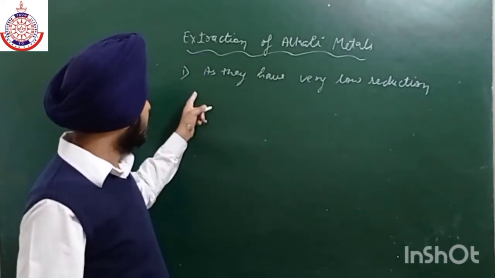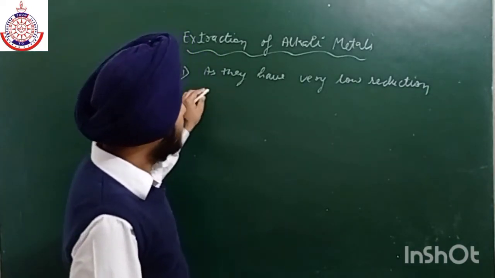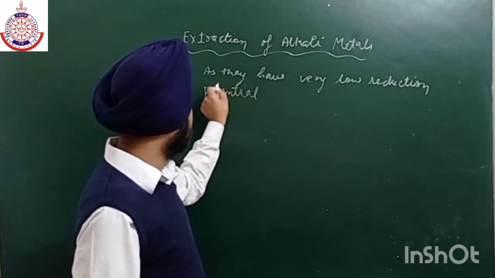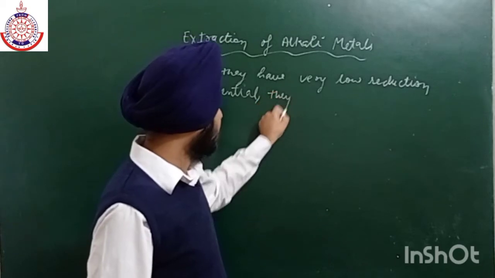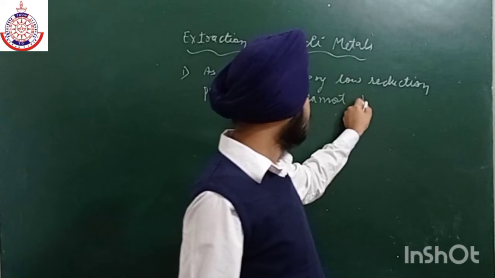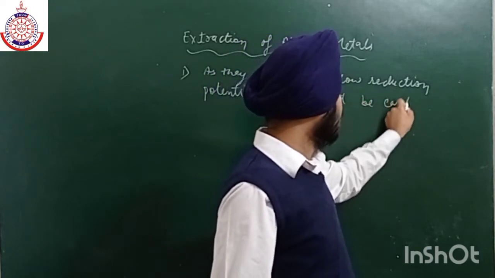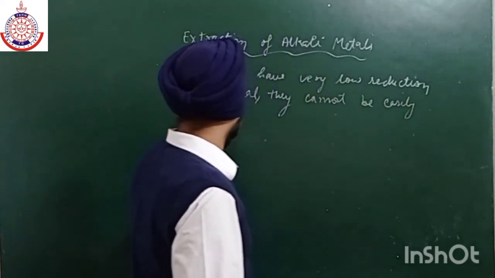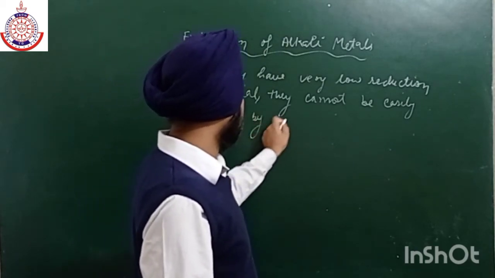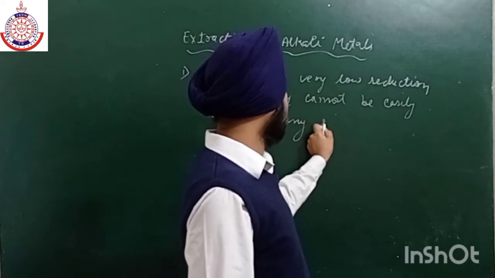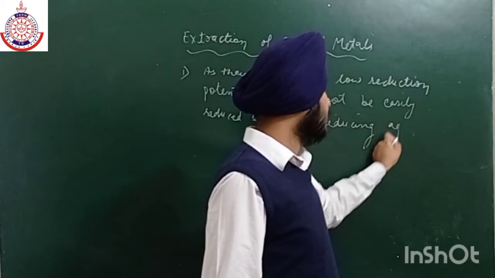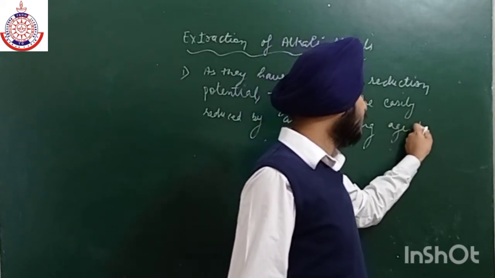As they have very low reduction potential, they cannot be easily reduced by any reducing agent. So it is not easy to reduce them with the help of any reducing agent.